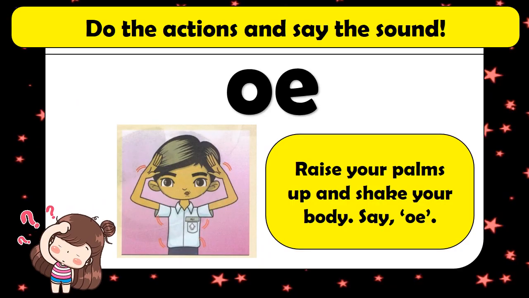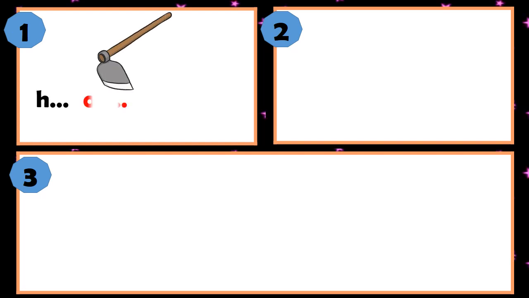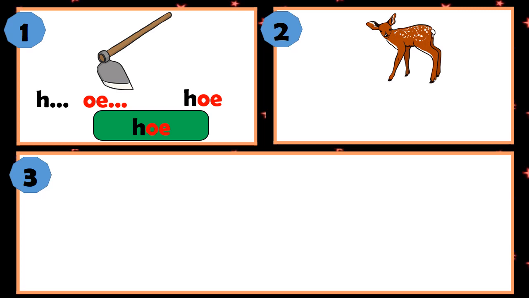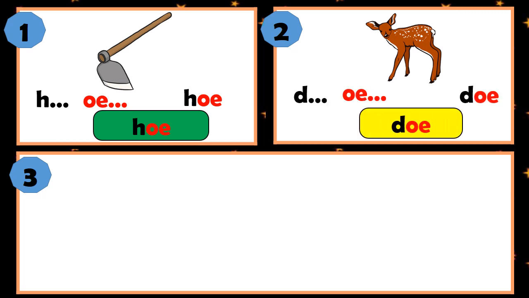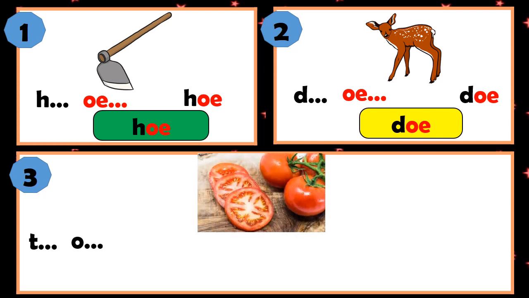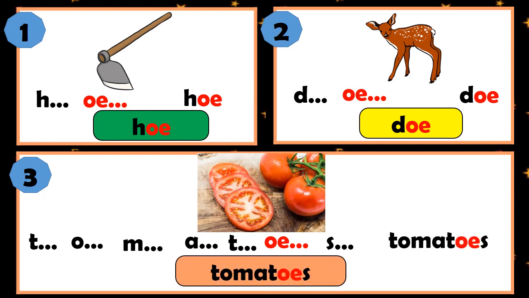Very good. The next one is O. Do the actions and say the sound. O. Raise your palms up and shake your body. Say O. O, O, O. The first word is ho. Ho. Number 2 is dough. Dough. Number 3 is tomatoes. Tomatoes.